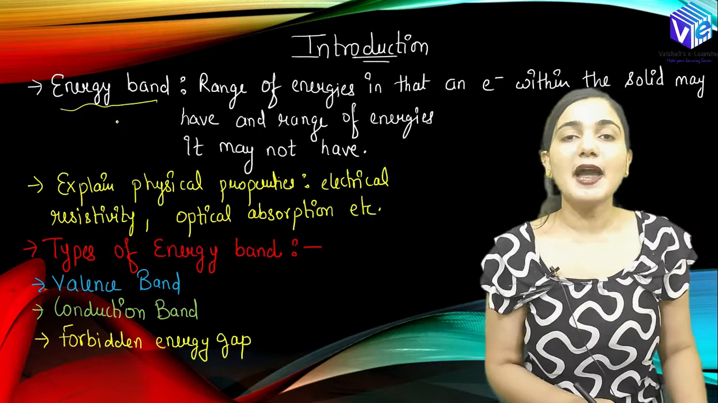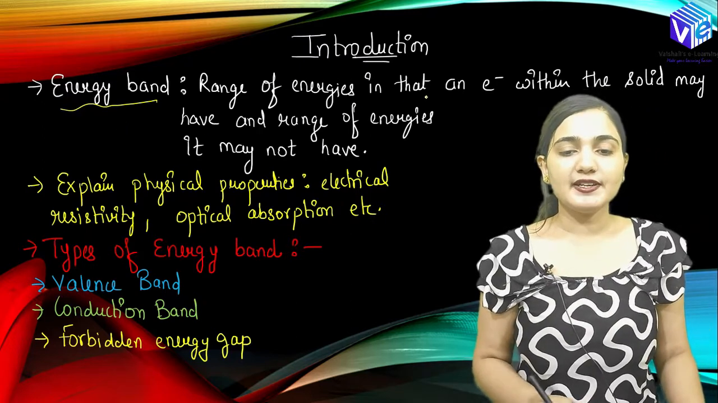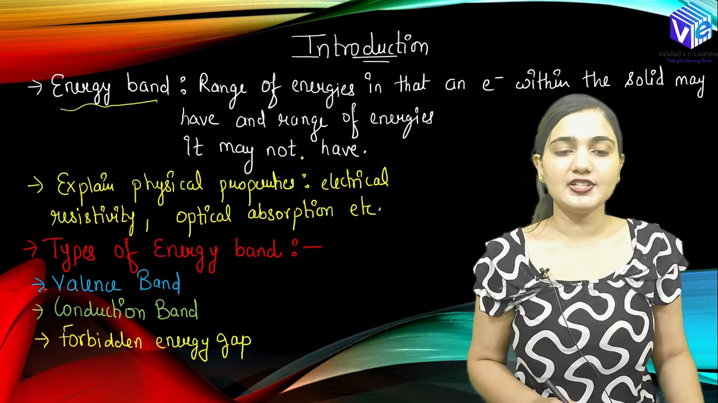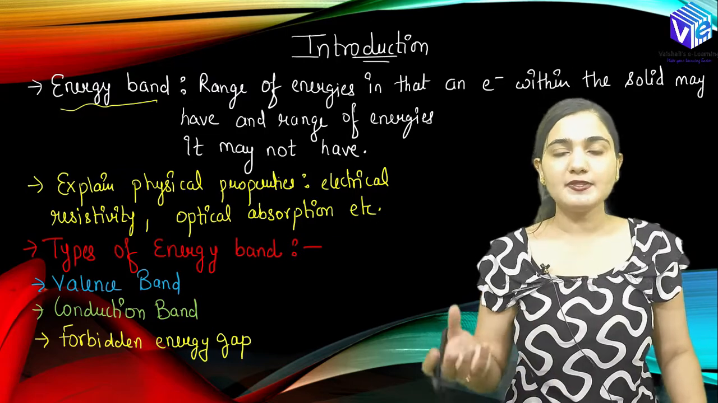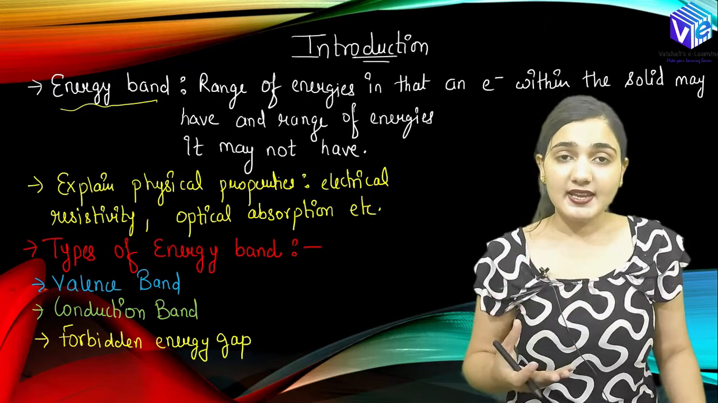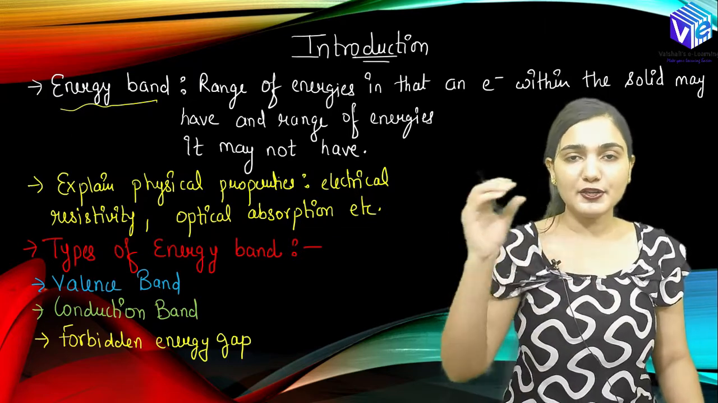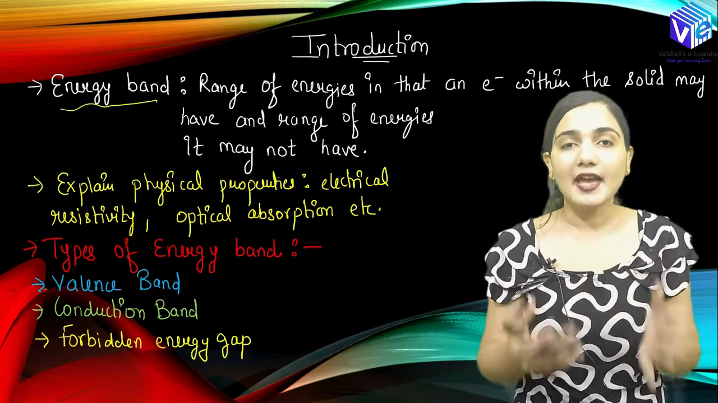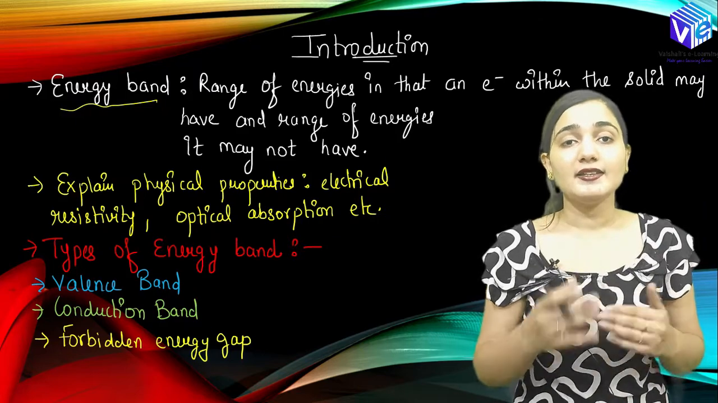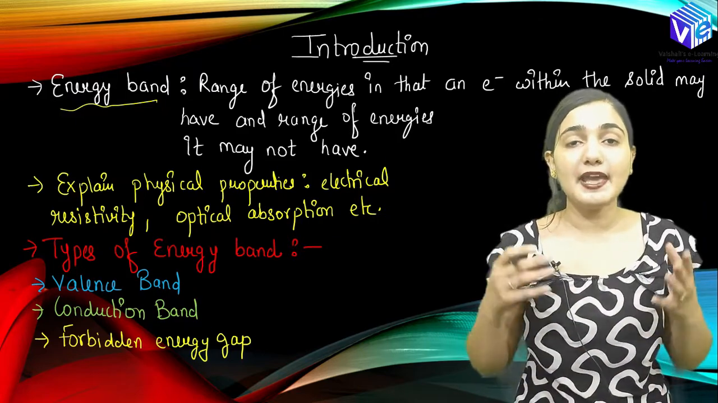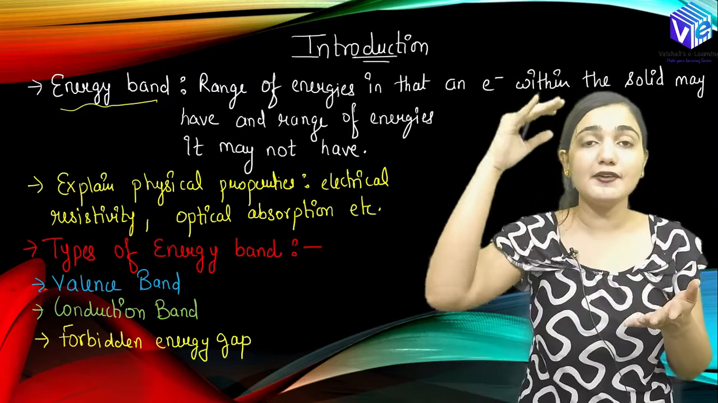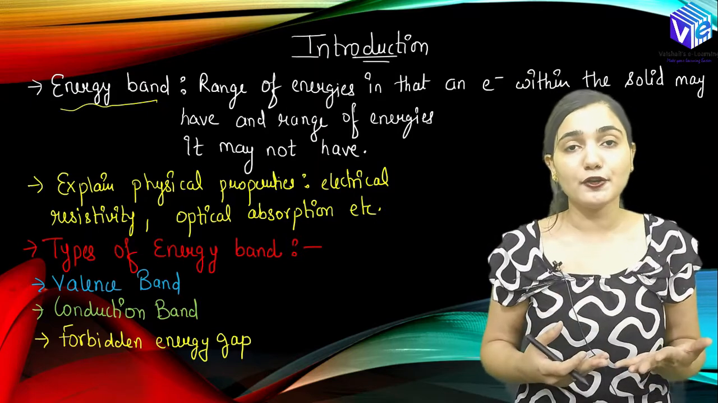As the name suggests, it's the band of energy. Right? So it's the range of energy that an electron within the solid may have, and the range of energy it may not have. Sometimes in this range the electrons will go, and sometimes even in the same solid it will not go. So the range of energies the electrons can occupy is the energy band. Also the range of energy it cannot occupy is the energy band. Right? So if I am supplying a very high energy to the electrons, it may occupy a very high energy level also, which previously it was not occupying.